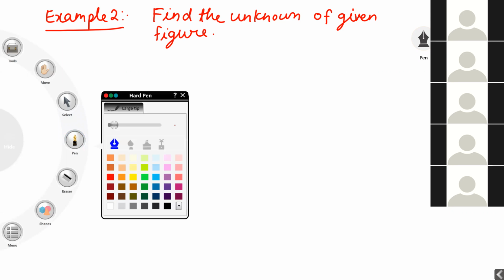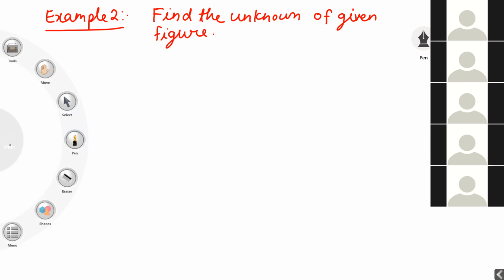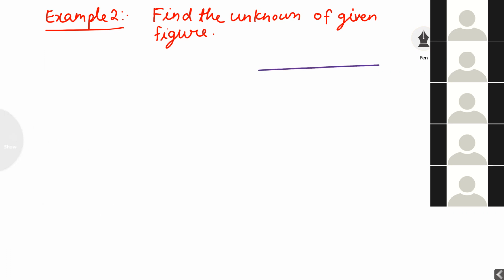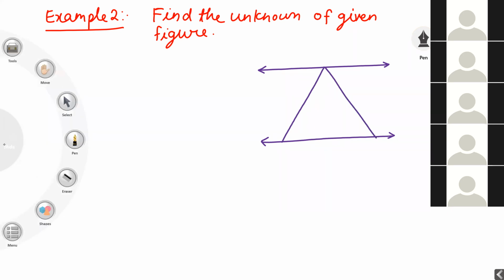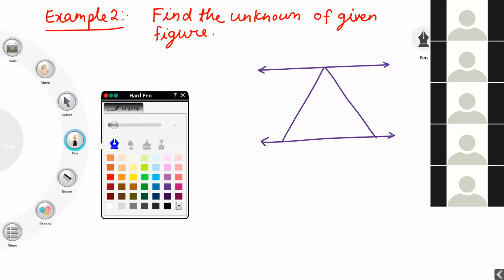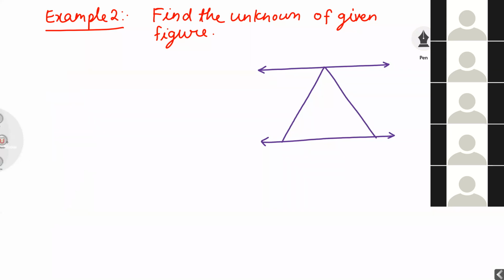Find the unknown of the given figure. What figure has he given? Draw this figure, everyone. Keep labeling, students. What is the meaning of labeling?